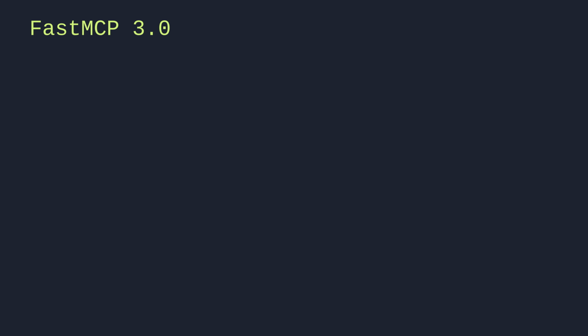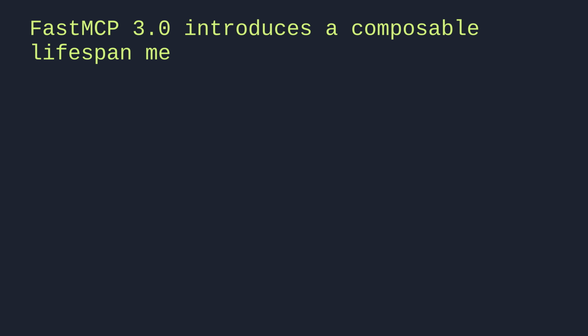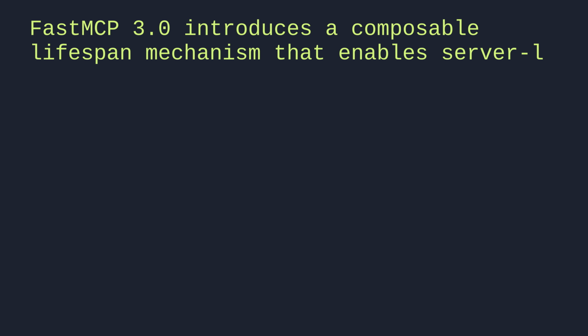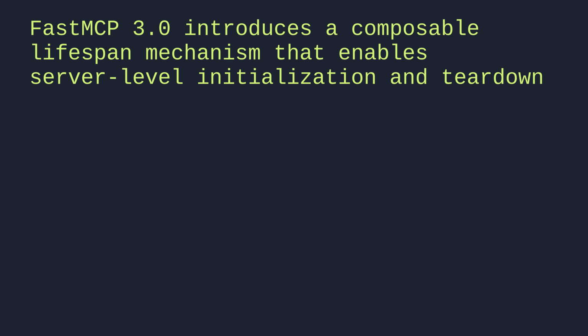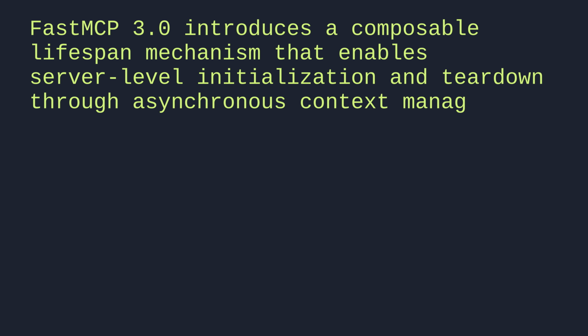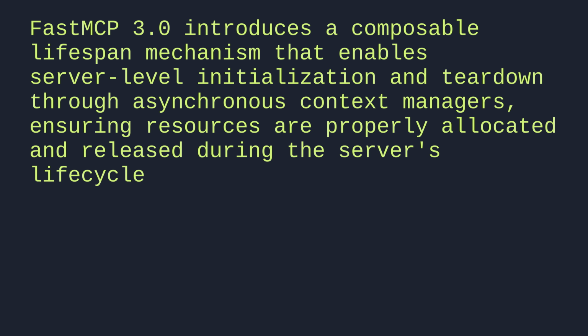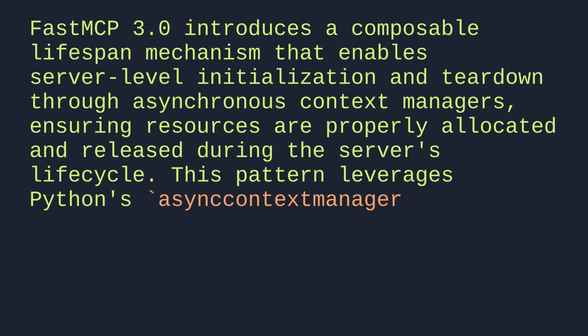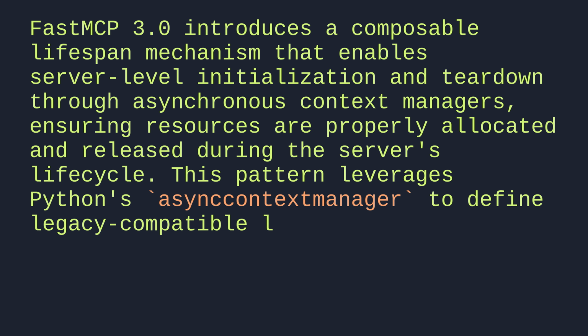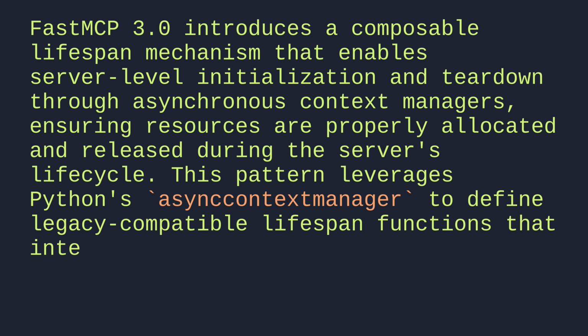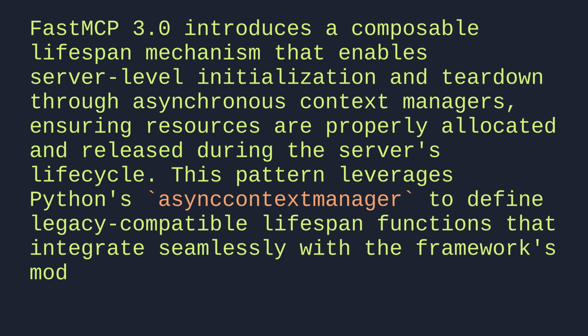FastMCP 3 introduces a composable lifespan mechanism that enables server-level initialization and teardown through asynchronous context managers, ensuring resources are properly allocated and released during the server's lifecycle. This pattern leverages Python's asynccontextmanager to define legacy-compatible lifespan functions that integrate seamlessly with the framework's modern @lifespan decorator system.